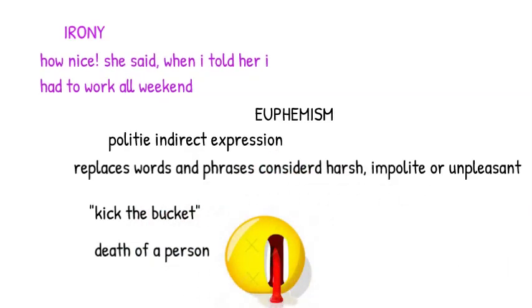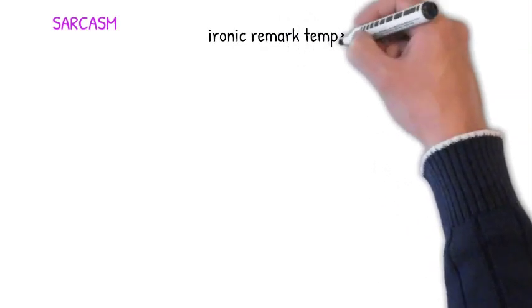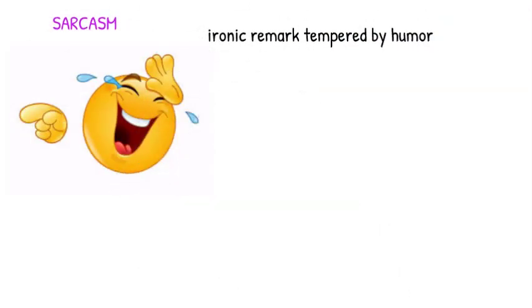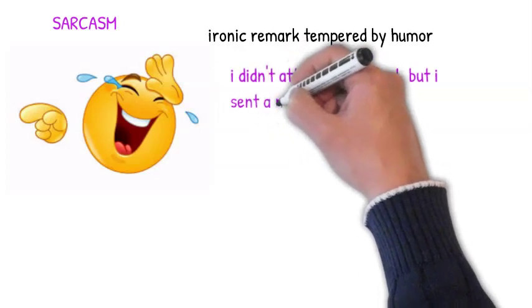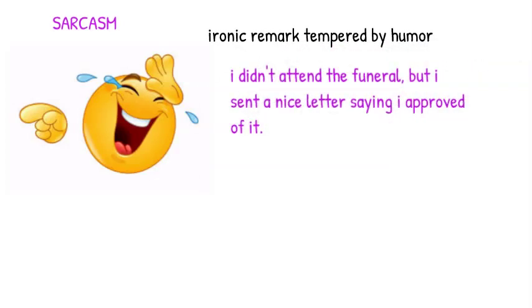Number 11, sarcasm. Sarcasm is an ironic remark tempered by humor. An example is, I didn't attend the funeral, but I sent a nice letter saying I approved of it.